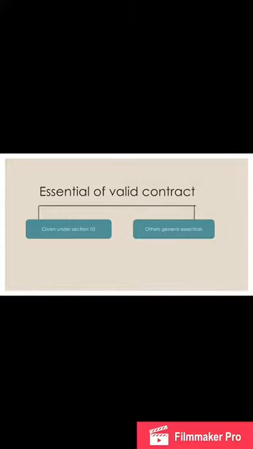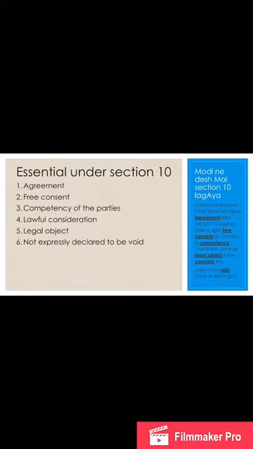They are mentioned at two places. First, they are given under Section 10 of the Indian Contract Act 1872. And then there are certain other general essentials. Let's understand what are the essentials which are required by Section 10. Well, there are six such essentials which are required by Section 10.